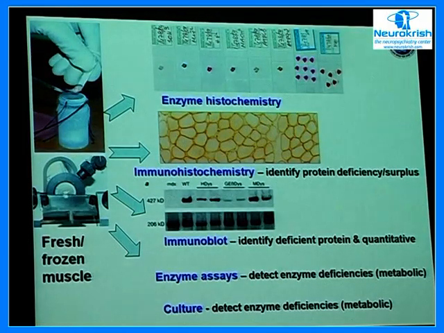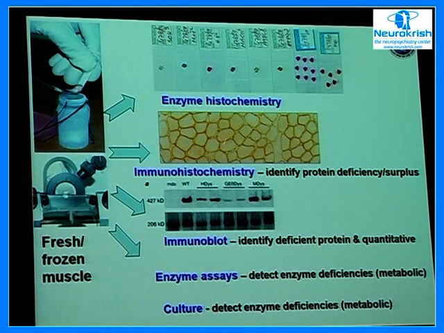Now, after having cut the cryosections, what are we going to do with these sections? I'll brief you about the various techniques. Number one, we do enzyme histochemical stains. These are paraffin sections stained for hematoxylin eosin and Masson's trichrome, whereas all these are the enzyme stains. This is hematoxylin. This is one stain called modified Gomori's trichrome. The rest are the enzyme stains.